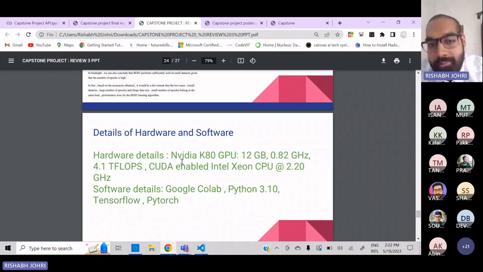The minimum requirement for running this model is a CUDA-enabled GPU, which Google Colab provides. I first tried to train the model on my local CPU, but obviously it didn't satisfy this CUDA requirement. Now, what is CUDA?